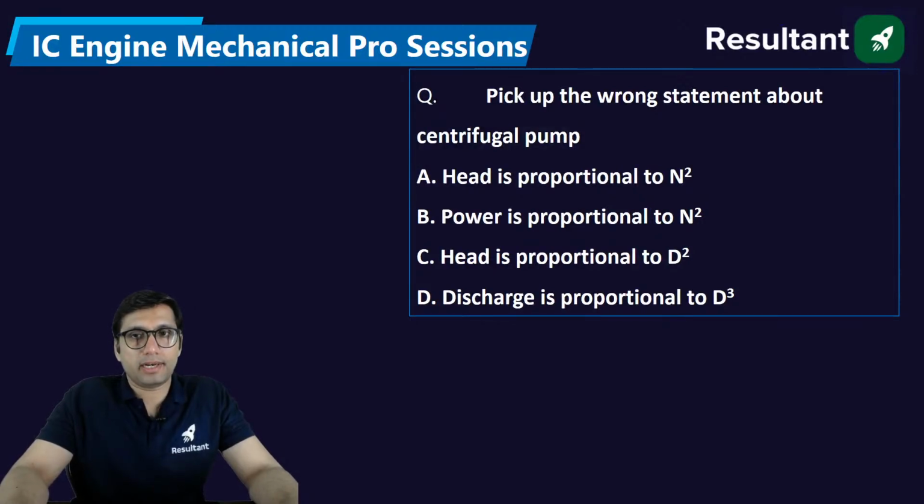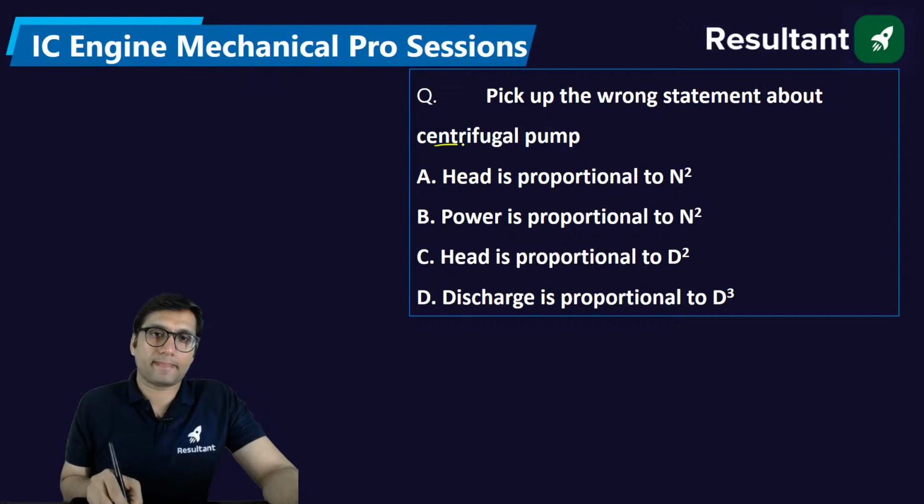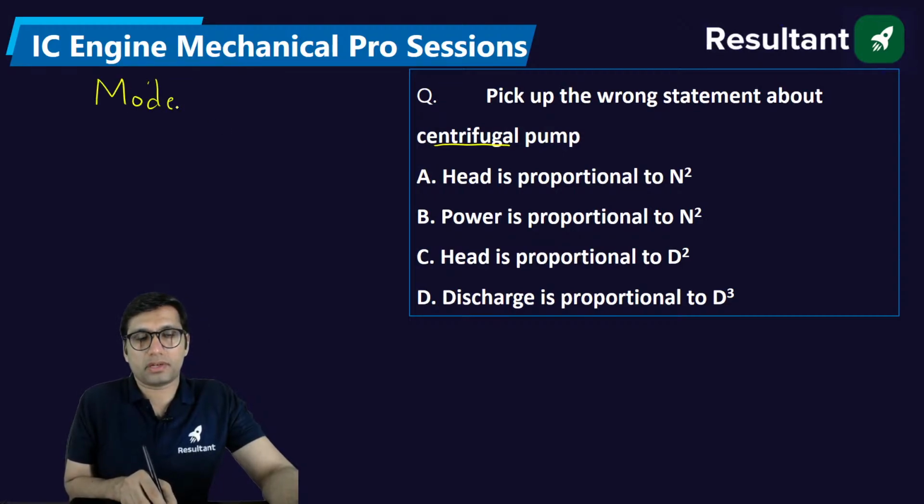Pick up the wrong statement about the centrifugal pump. You have to tell which of the following statements is wrong about centrifugal pump. About centrifugal pump, there are some model prototype relations that we use. You must have seen in some standard books.